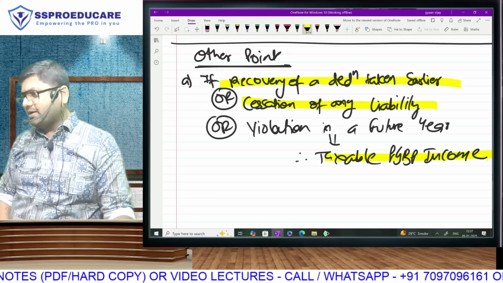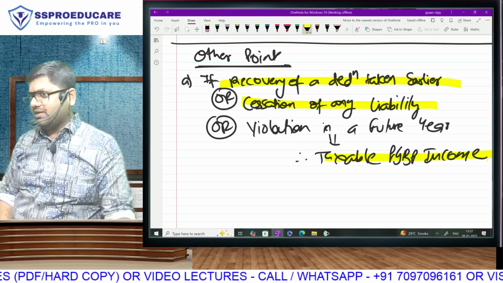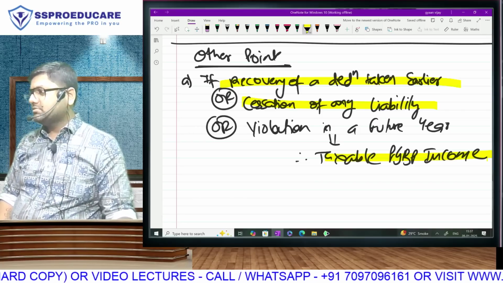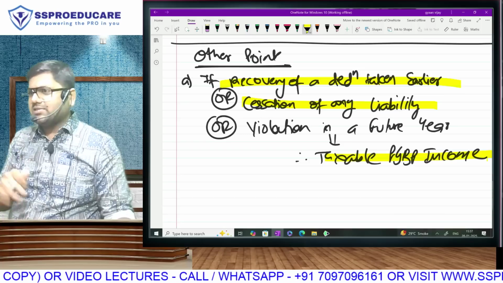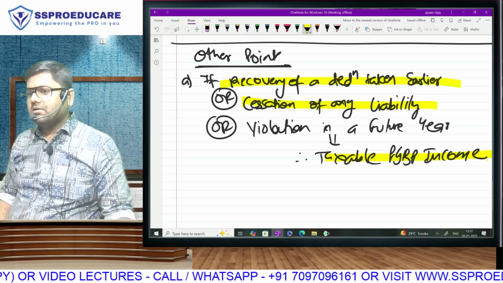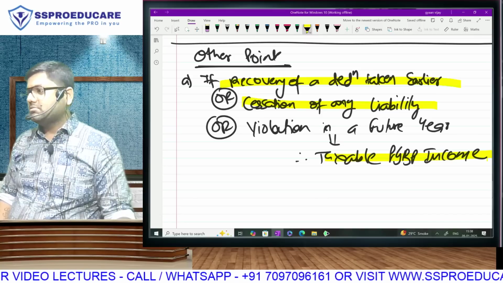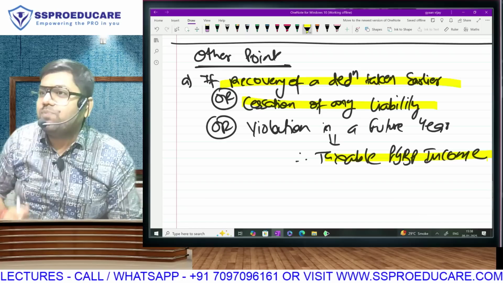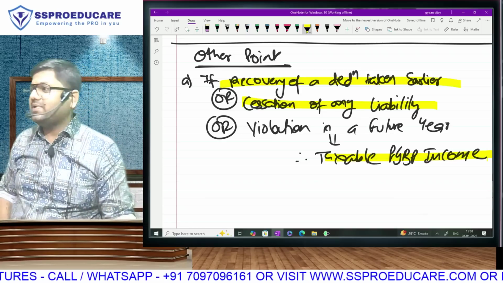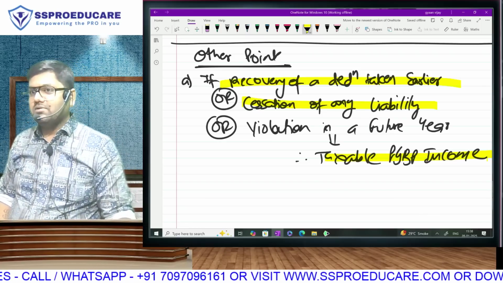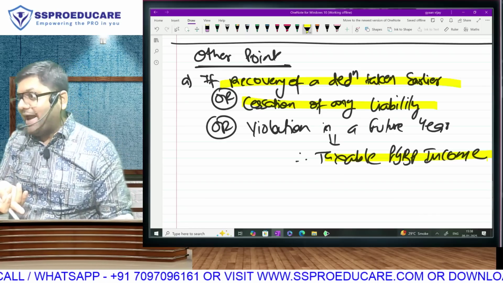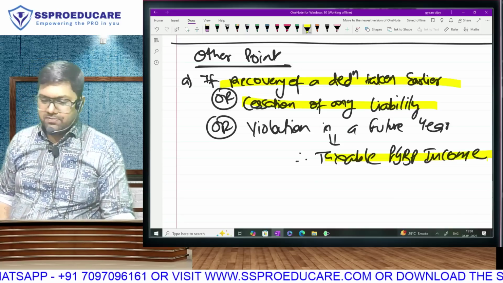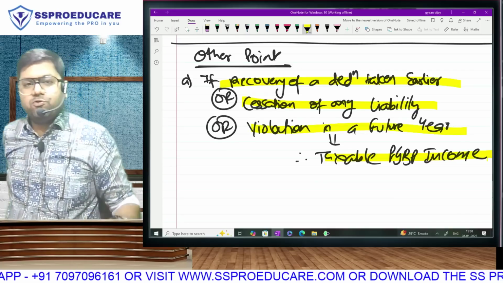How will you eliminate it in accounts? Creditors account debit, and to what? To P&L account. Because I no longer have to pay that creditor. Do you realize it is my taxable income now? If you write it in general reserve, then add. And if you write it in P&L, then no.